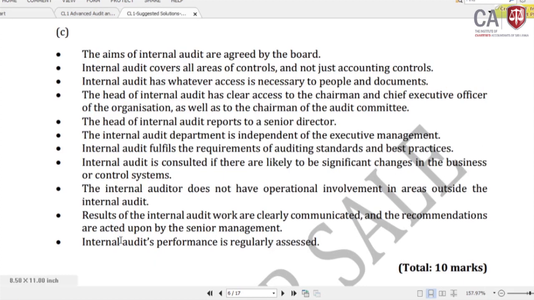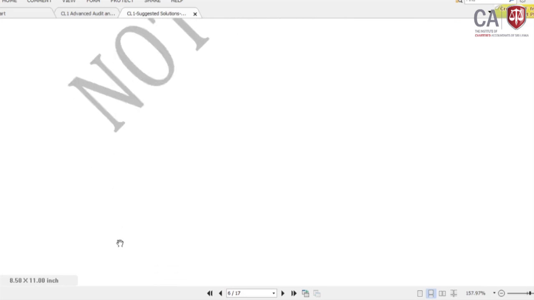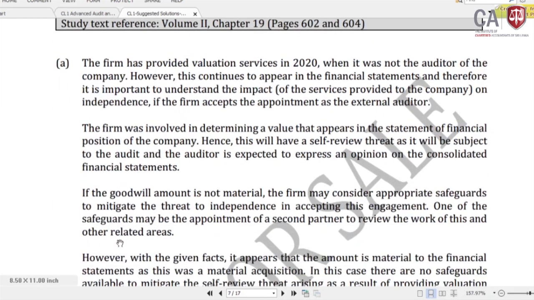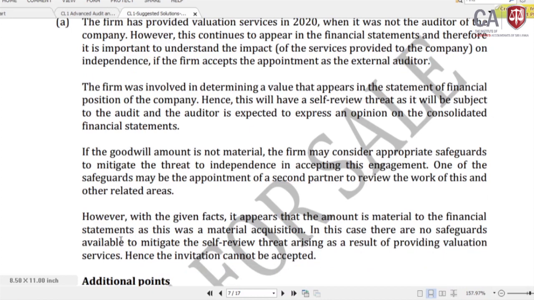And if you go to the answer of question number 4, a firm has provided valuation services in 2020 when it was not the auditor of the company. However, this continues to appear in the financial statements, and therefore it is important to understand the impact of the service provided to the company on independence if the firm accepts the appointment as the external auditor.